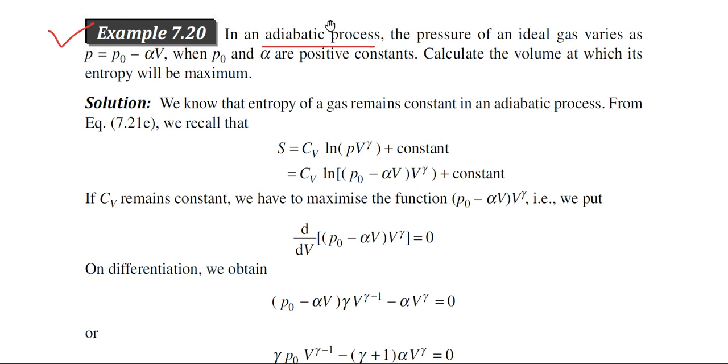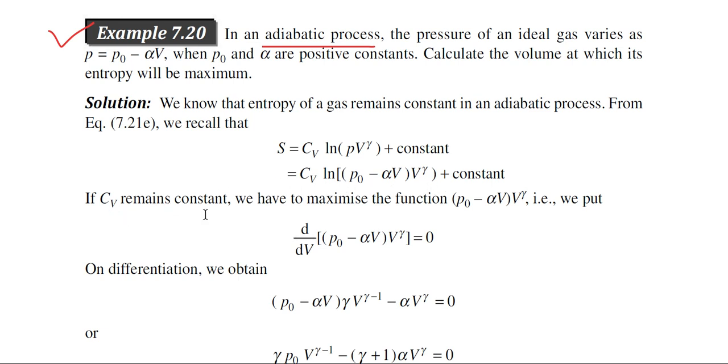You just focus on this particular sentence, that is, in an adiabatic process. If it is an adiabatic process, then we have to use a special expression which we have already discussed in the earlier lecture. In that lecture we discussed that for the adiabatic process, the change of entropy can be given by this expression, that is Cv ln P V to the power gamma plus constant. This formula we should use. Now P is the pressure, and the expression for the pressure is given in this problem. This is P0 minus alpha V into V to the power gamma plus constant.